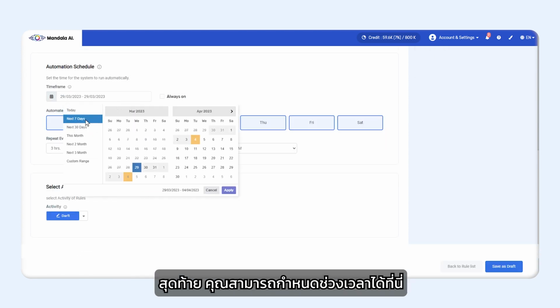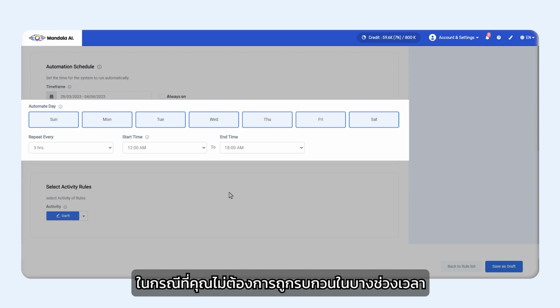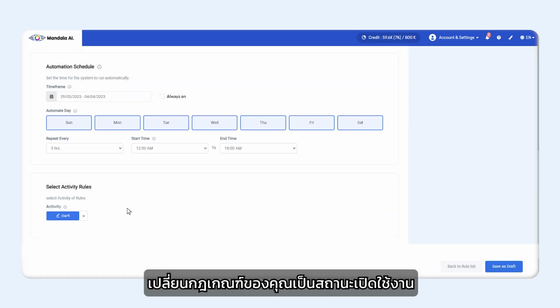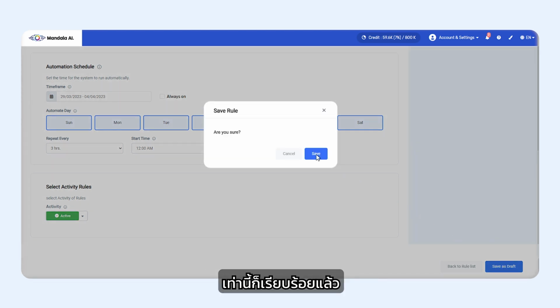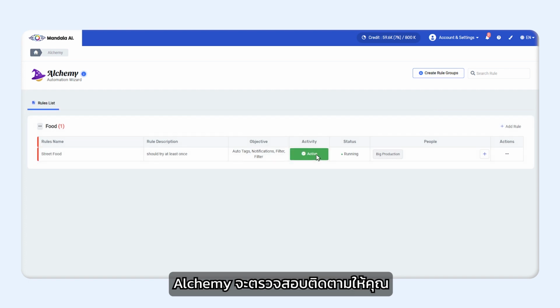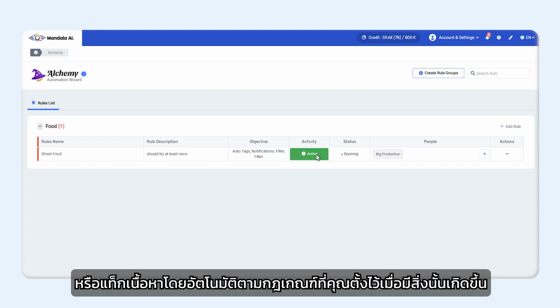Finally, you can set a schedule here in case you don't wish to be disturbed at certain times. Switch your rule to active and click Save Settings, and there you have it. Your Alchemy is now actively monitoring for you and will alert you or automatically tag content as per the rules you've set as they happen.